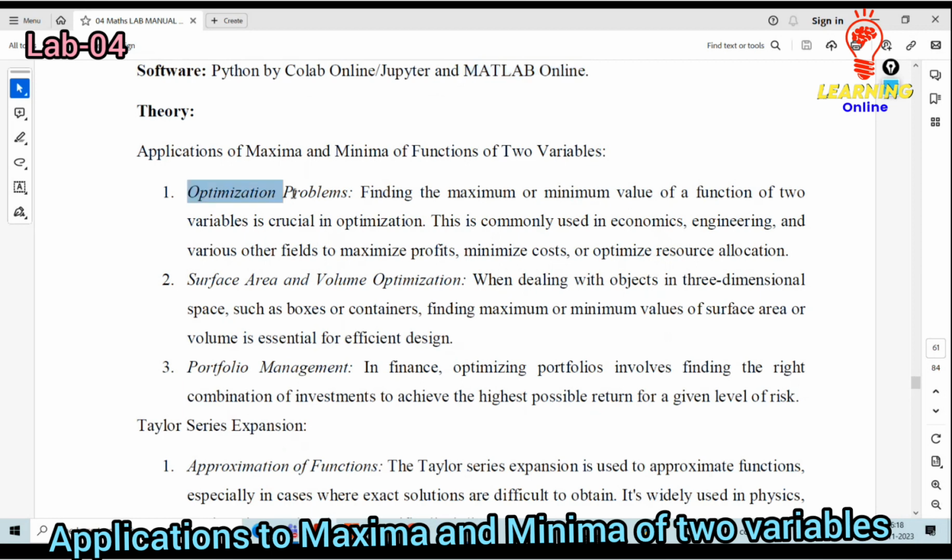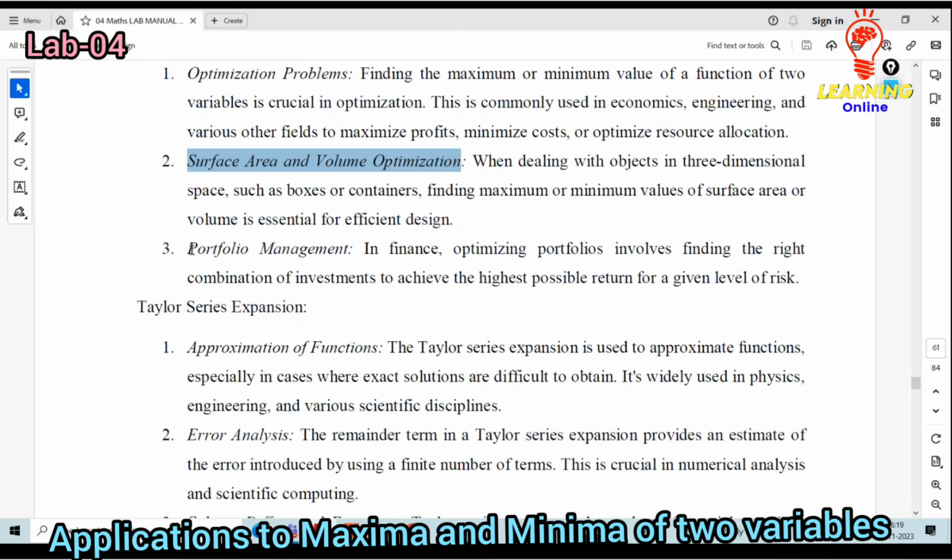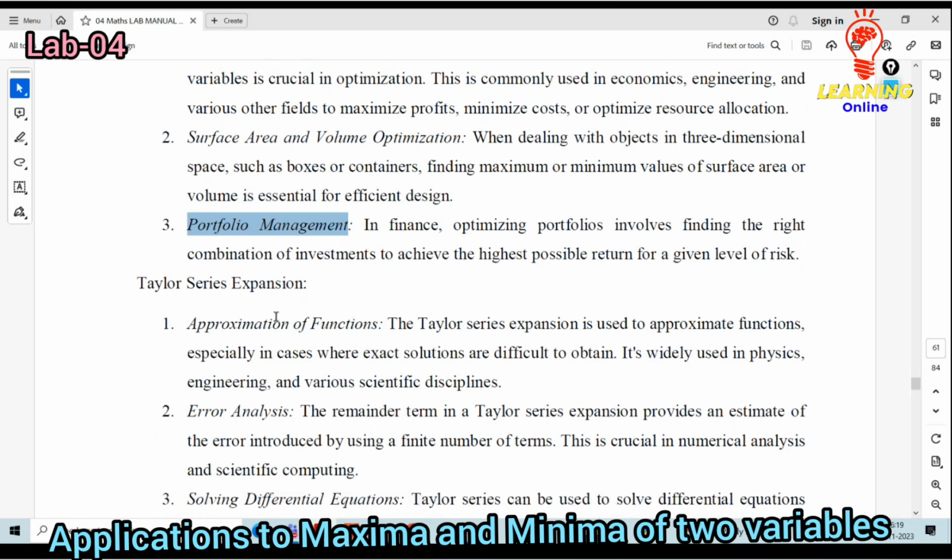Okay, here is the optimization problem, defined with respect to the maximum values and the minimum values of the two variable functions. Then another one is to get the surface area or the value in order to optimize the solution required by defining the number of variables which are present. Then portfolio management, especially from the financial application point of view, in order to optimize the portfolios, making use of the highest possibility of getting the risk as well as the return on the same. Okay, because of that reason also this minima and maxima application is utilized.